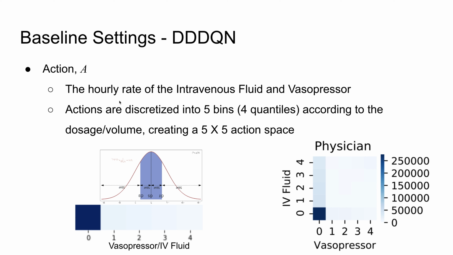And for action, as I mentioned, intravenous fluid and vasopressor are two crucial treatments for maintaining blood pressure. So we simplify these two treatments and discretize them into 5 bands according to the dosage, creating a 5 times 5 action space. Here is an example of a heat map performed by the physicians.